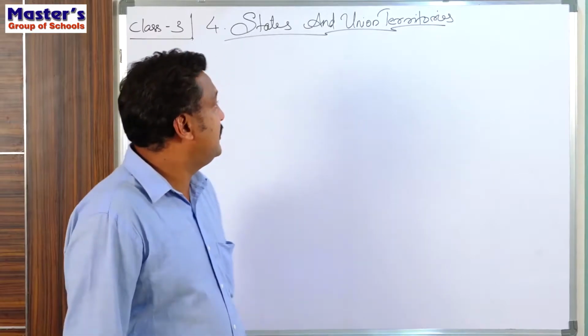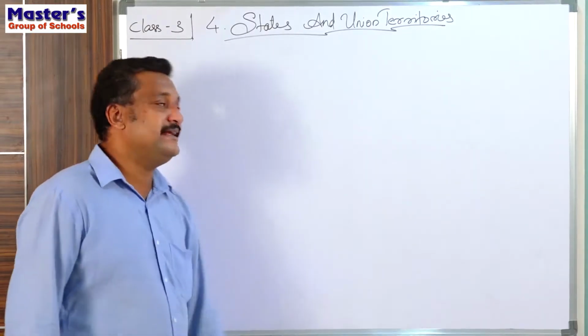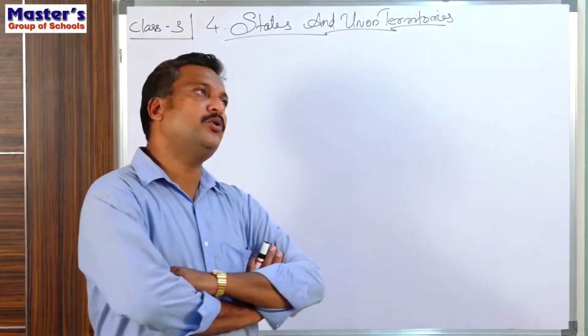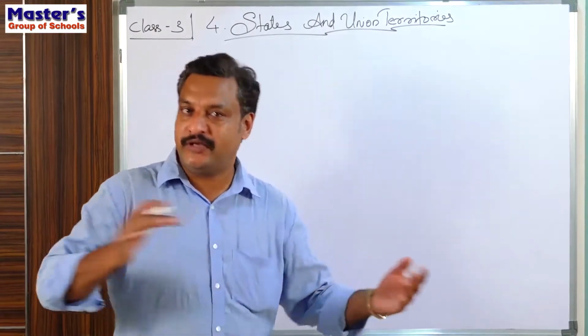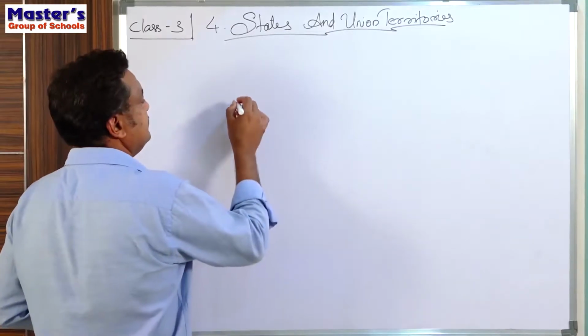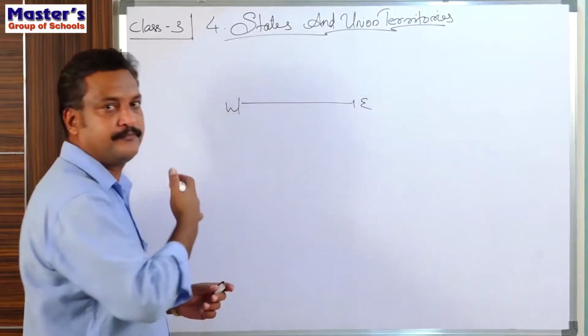Today in this lesson we are going to learn a new concept, and that is about the states and union territories of our country, India. We know one thing very well, that India is a very big country.